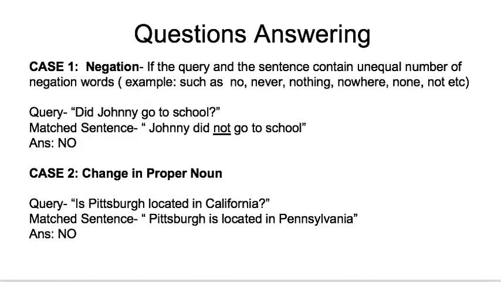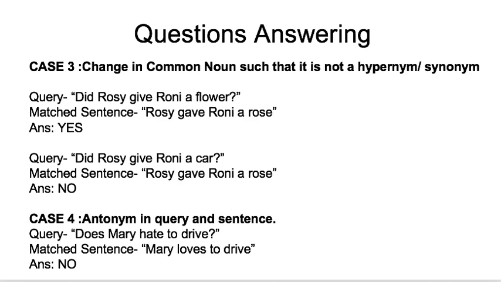Our approach for binary question answering is as follows. We will give the default answer as 1 after matching the sentence, except for the following cases. So case 1 is if we detect negation in either the query or the sentence, and the number of negation words are unequal. So for example, we have the query of "did Johnny go to the school," and the matched sentence contains a negation word, so the answer would change to no. In the same way, if we have a change in proper noun, such as in this sentence, the noun California is changed to Pittsburgh, and hence the answer is again no.